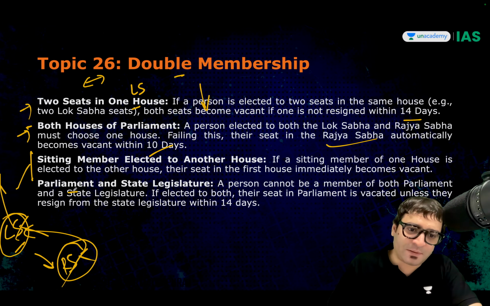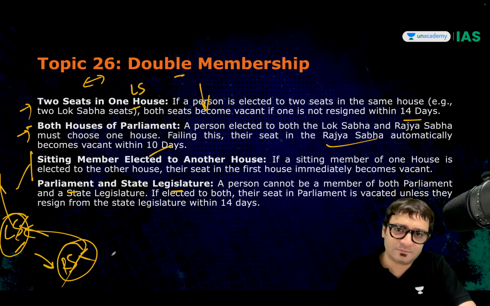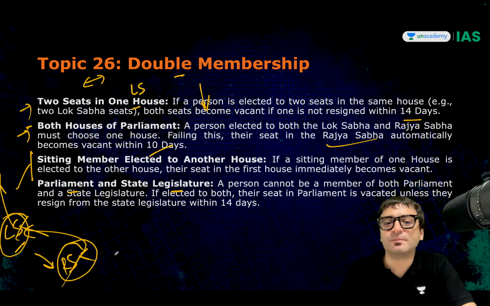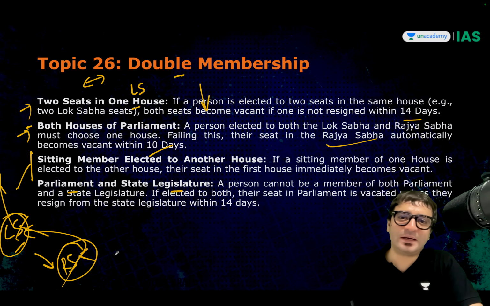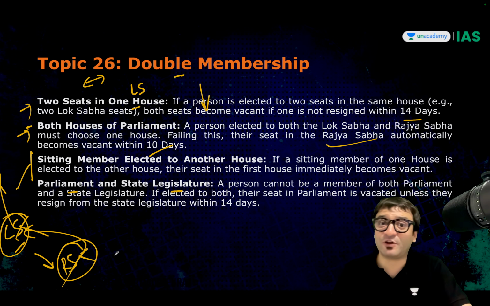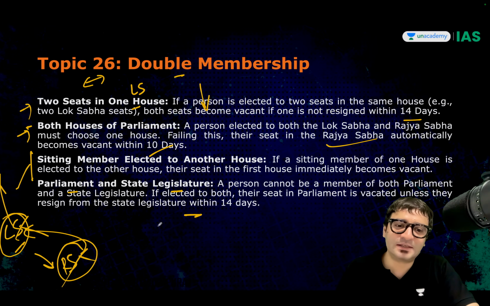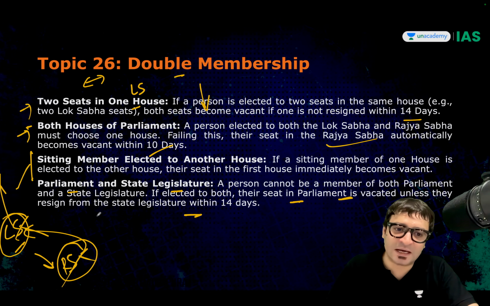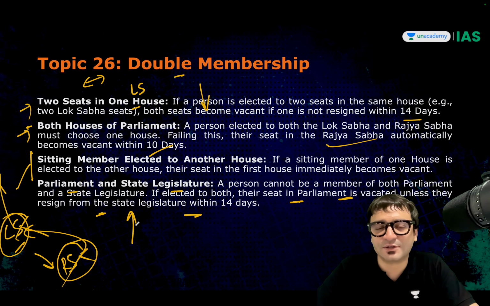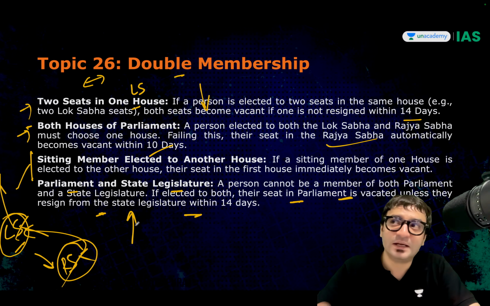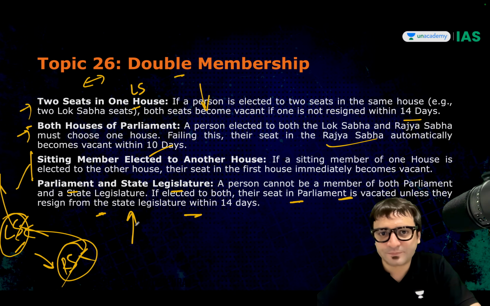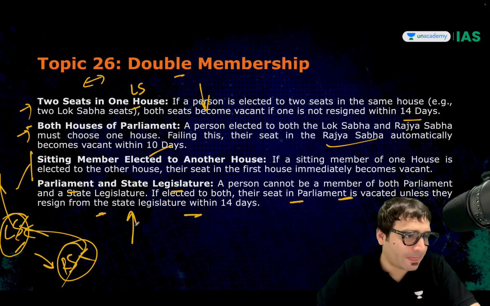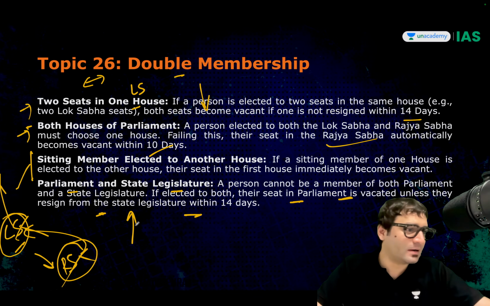Can you become a member of the parliament and the state legislature at the same time? And can you retain both the seats? No. You cannot be a member of the parliament and the state legislature at the same time. If you have been elected to both, you have 14 days to decide. Otherwise, your seat in parliament becomes vacant. Your seat in parliament is vacated unless within 14 days you resign from the state legislature. Because if Nitish Kumar would not have resigned from the state legislature within 14 days, his Rajya Sabha seat would have fallen vacant. This is double membership. Clear?